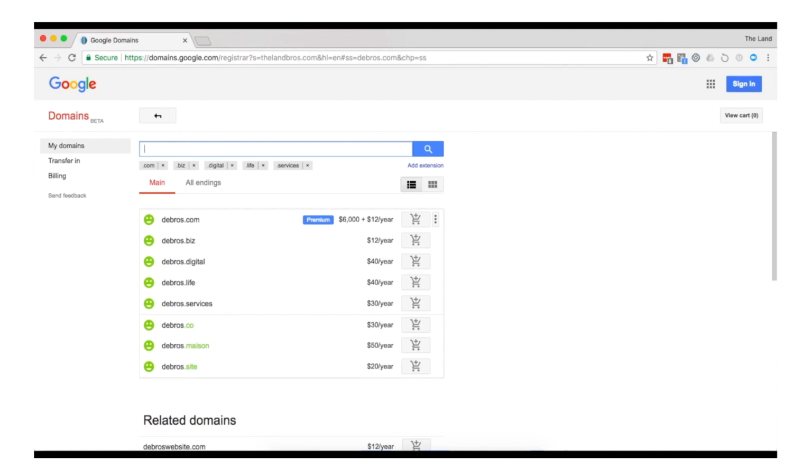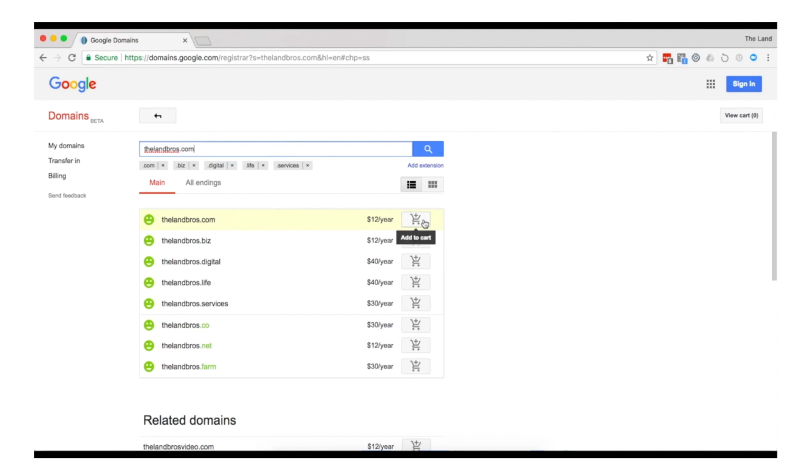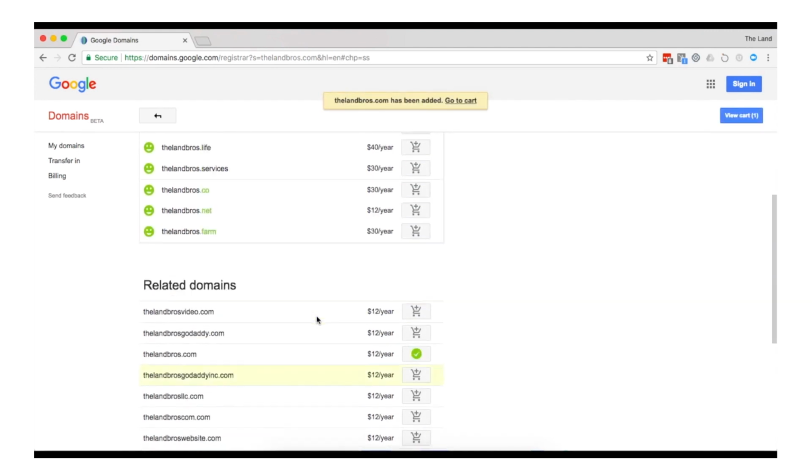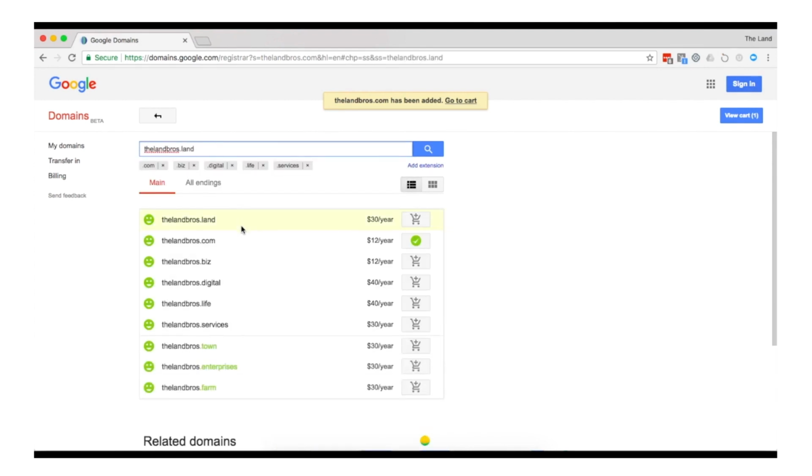So with that, I'm going to go back to the Land Bros, and I'm just going to go ahead and click this button on the right, add to cart. If you have other ones down here, there's ones that you're looking for. You can look for .land, and that one's a little more premium because it has the .land in there, but that is something that is available. So with that, we're going to go ahead and click on View Cart.